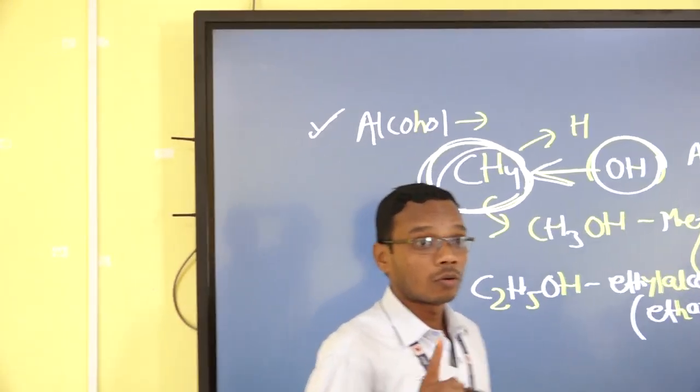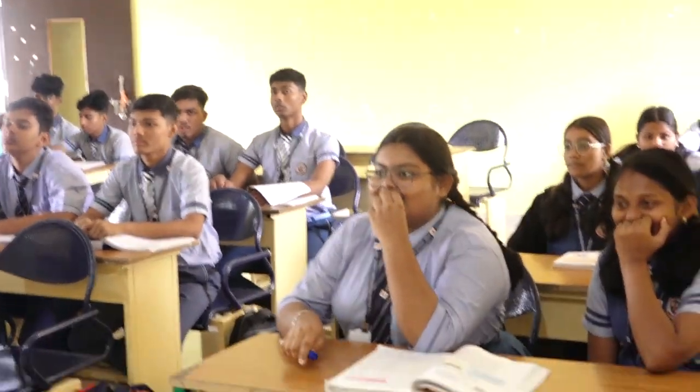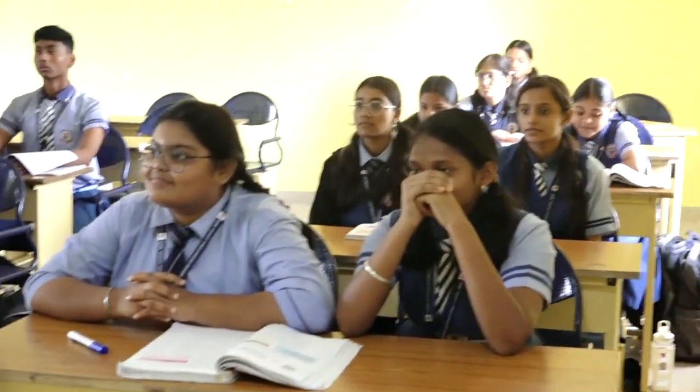So, what is the function? What do we say for function? Function means it did work, right? It did the function, it did the work. That means in this condition, the function is of OH. OH does the function. Understand?